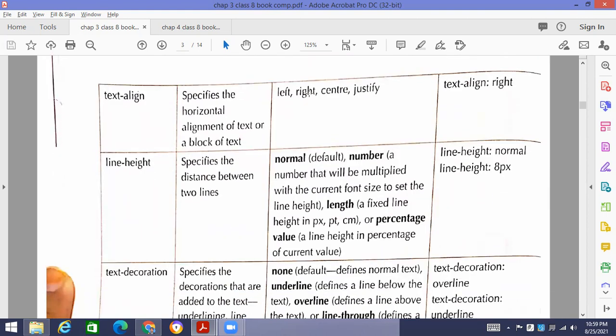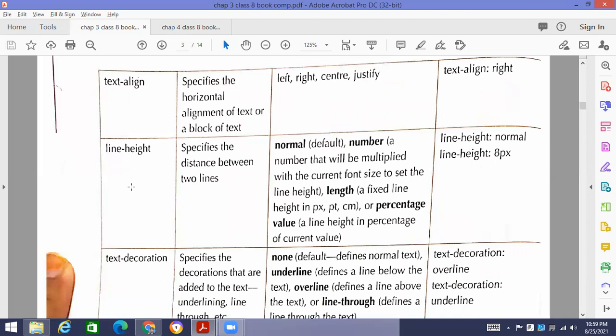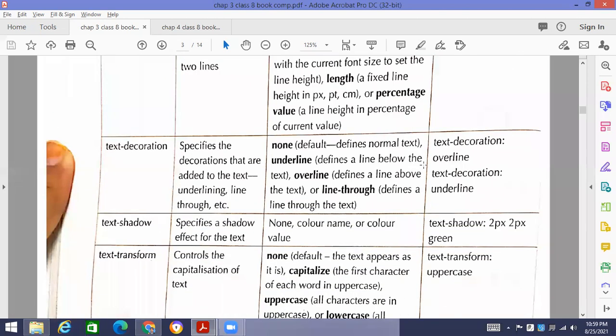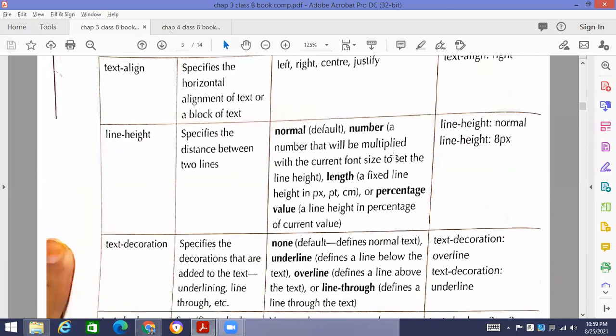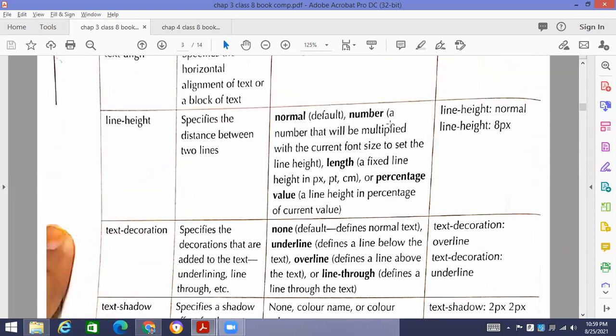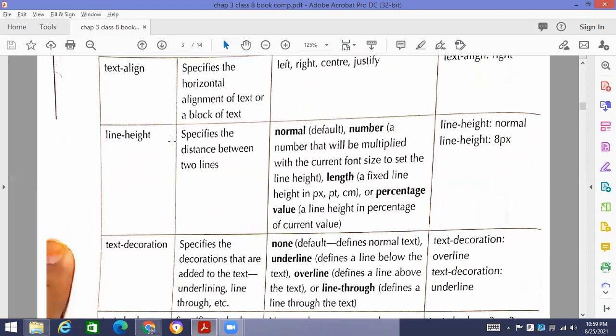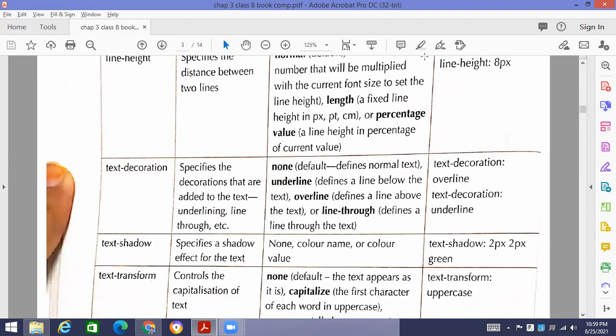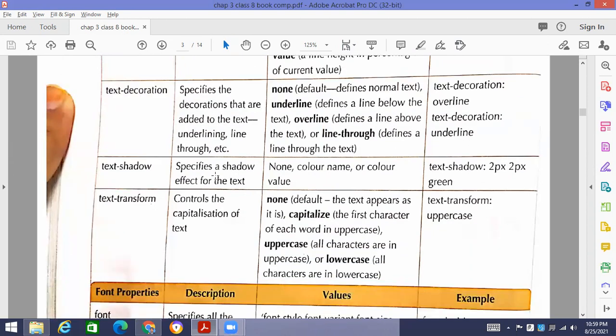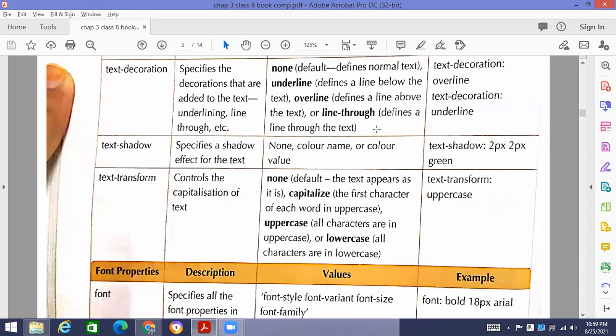Then text alignment, we can align the text, right align, left align. Text height, text decoration, all these options are there that we can apply. This is chapter number 4. I should go to chapter number 3. And these are all options that we can easily apply by setting up CSS style sheets.